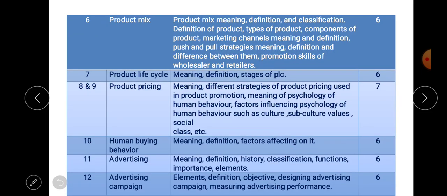Then the next lecture, lecture number 6, is product mix. In this topic we are again going to discuss the meaning of product mix, its definition and classification. Then the definition of product, types of product, components of the product, marketing channels with their meaning and definition, then push and pull strategies, their meaning, definition and the difference between them, that is, what push strategies are and what pull strategies are.